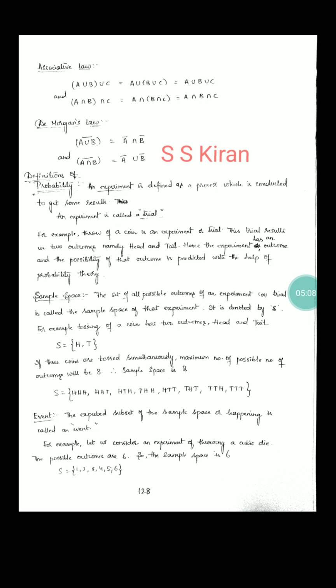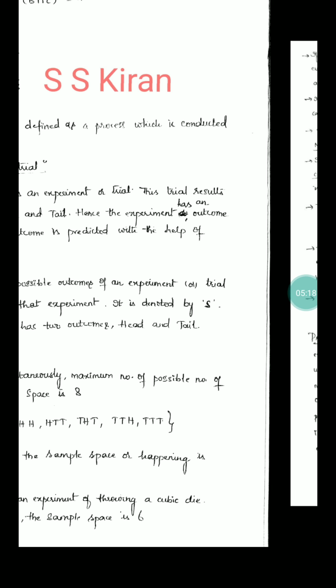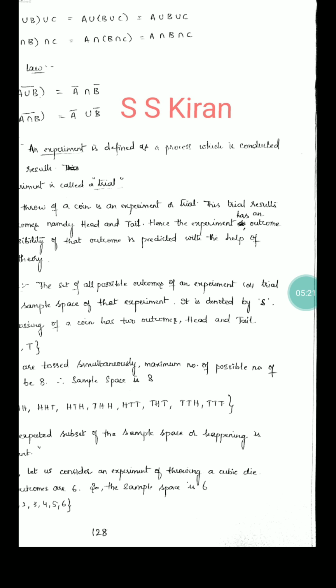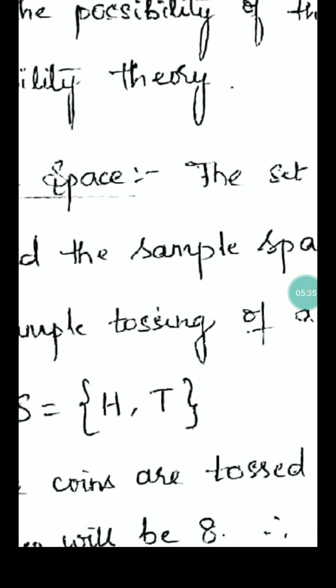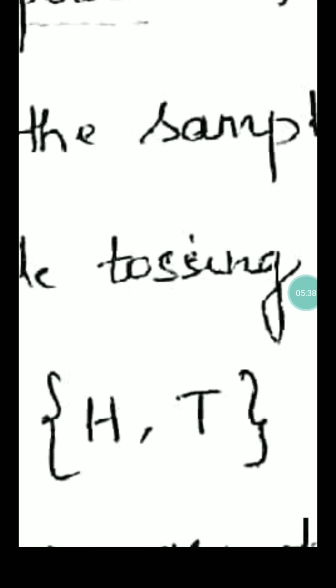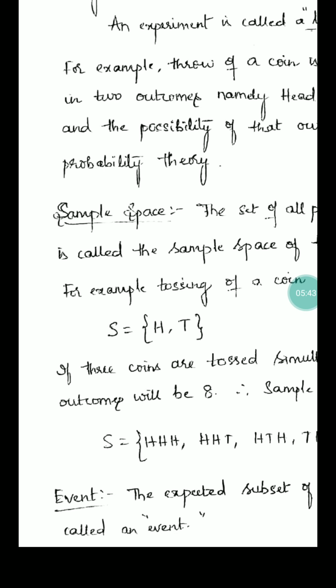Now we will enter into sample space. What is sample space? The set of all possible outcomes of an experiment or trial. For example, simply toss one coin. There is a probability of showing the result head or tail. What is the sample space? S equals open curly bracket, head, tail, close bracket. One toss of a coin can show head, and there is another chance to show tail. This is nothing but the sample space.